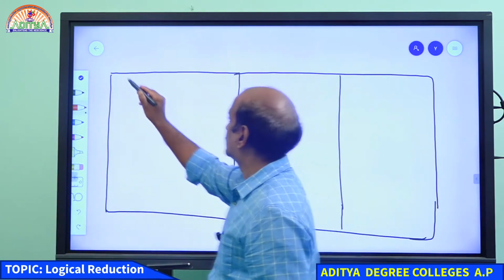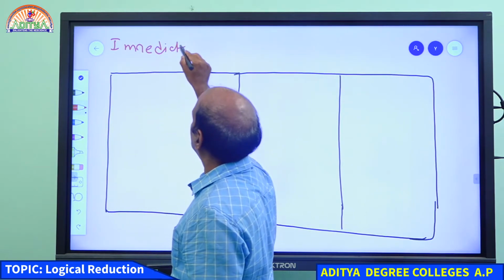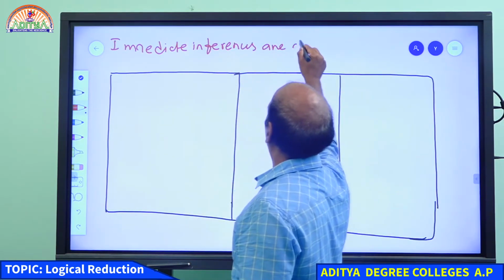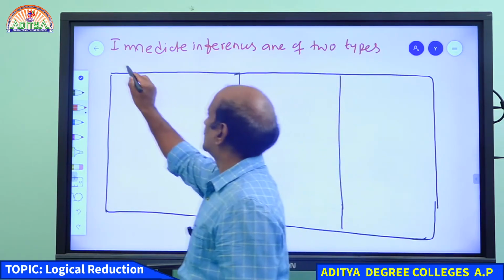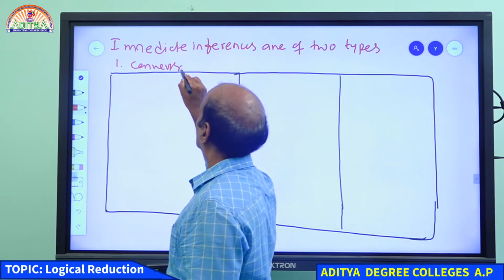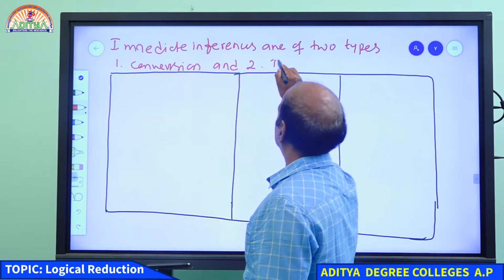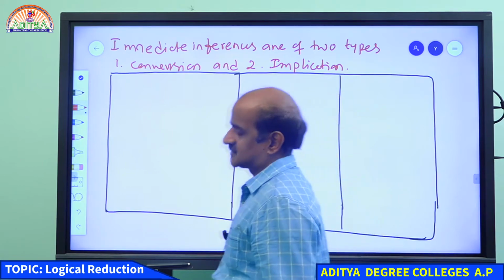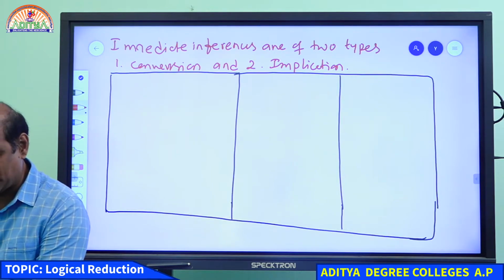Immediate inferences are of two types. One is conversion, and two is implication.